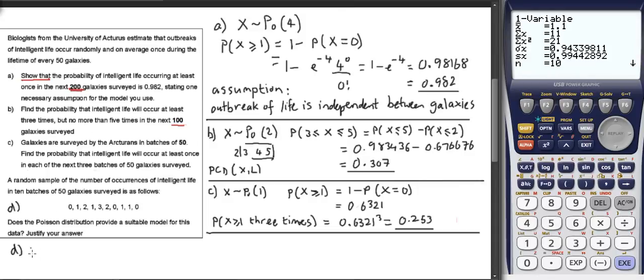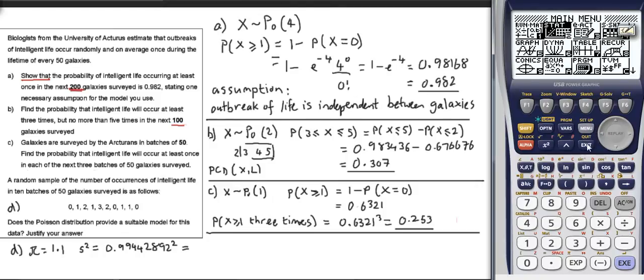So first things first, mean equals 1.1 and the variance, now I'm going to use a sample variance because it is a sample, is that value 0.99442892 squared, and you've got to use the right value. They will penalise you if you use the population variance.